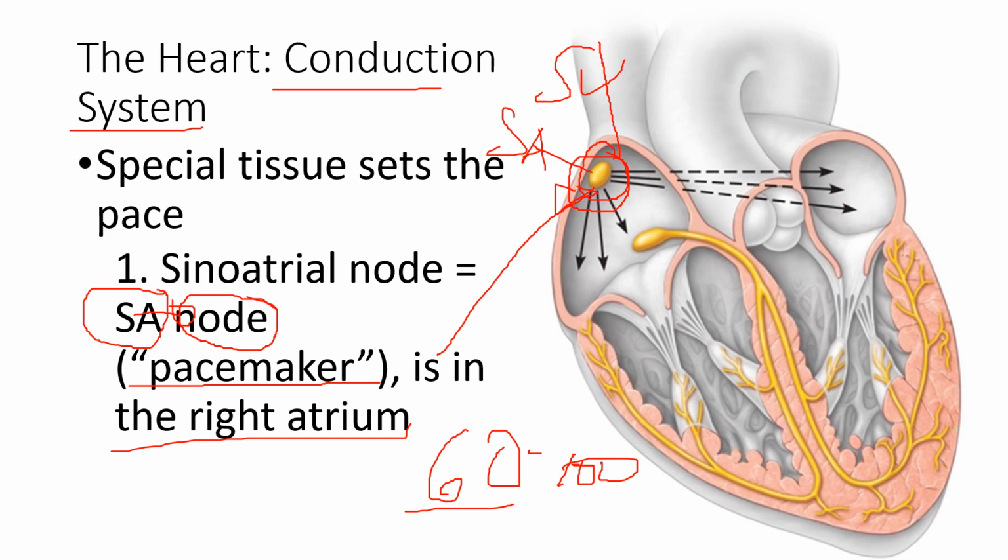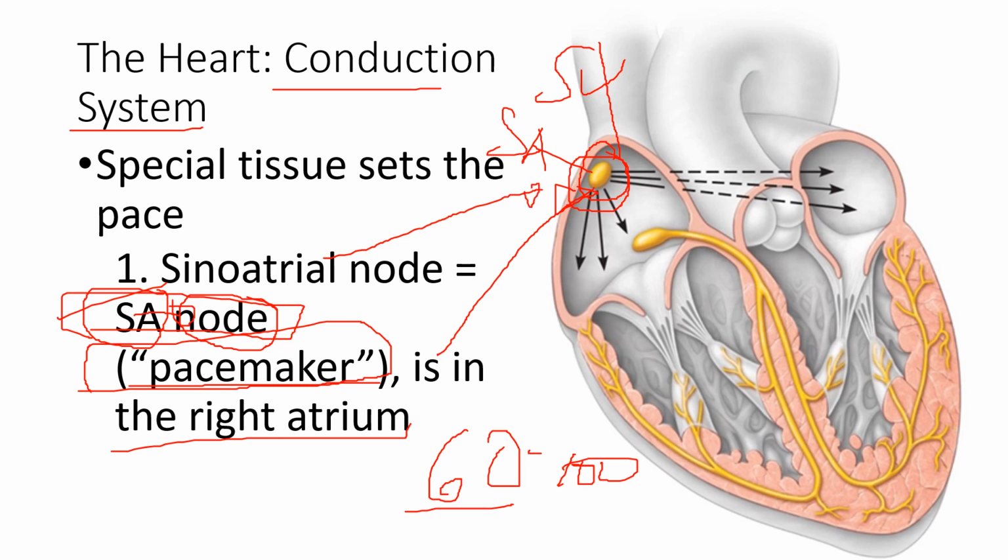What to remember here as a nursing student or as a nurse is the pacemaker. In the board exam, they always ask, what is the pacemaker of the heart? The answer is the SA node. This is the most talked about here, the SA node.